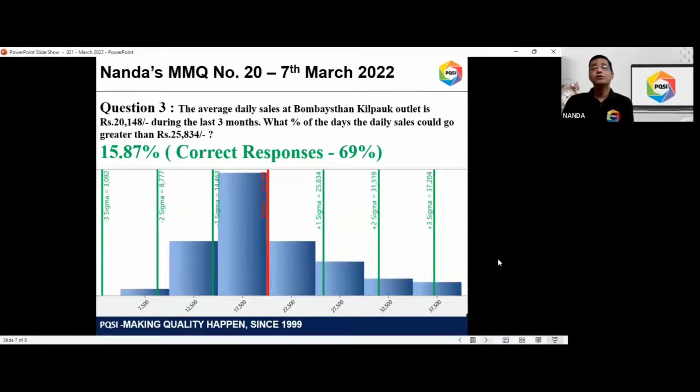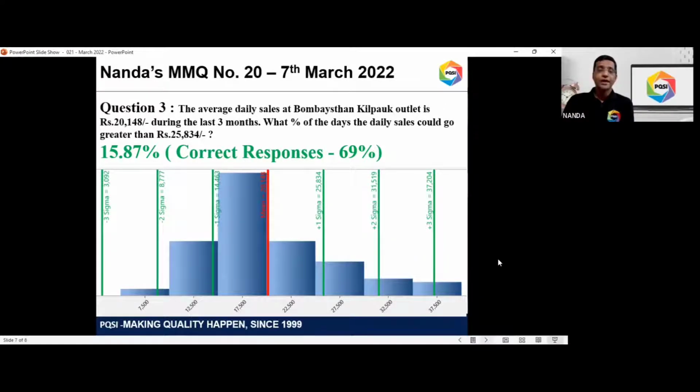This time we wanted to know what percentage of the time the daily sales could go greater than 25,834. Okay, so 25,000 is a kind of management target that they have set as a daily target. This has been given to the sales team, that you must somehow manage 25,000 sales every day. So they wanted to know what percentage of the time the sales will go above 25,834.